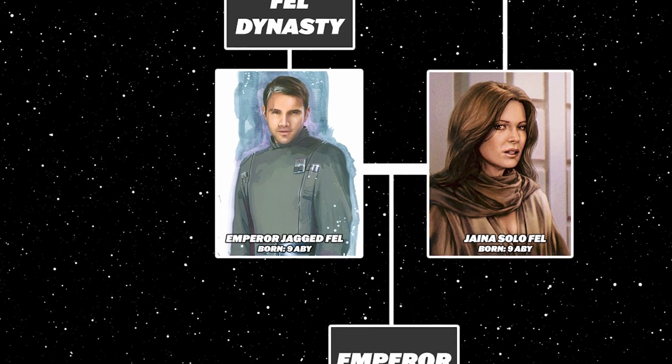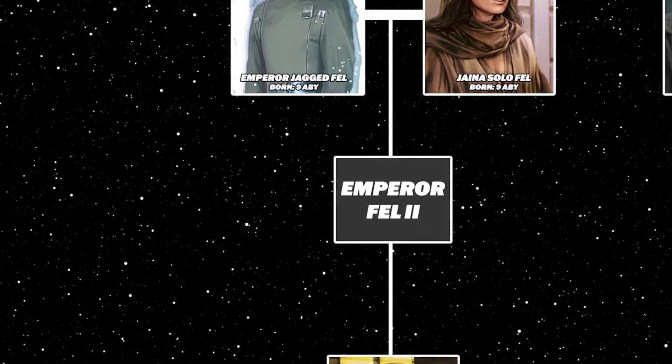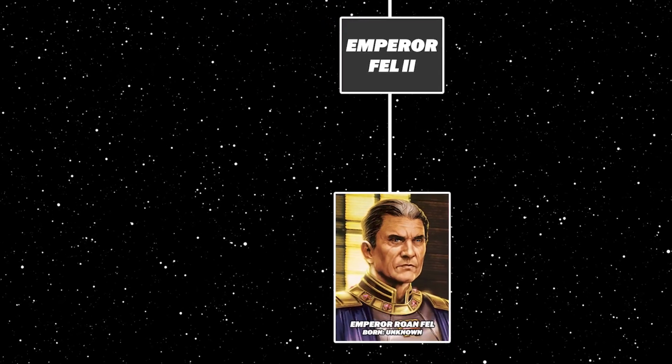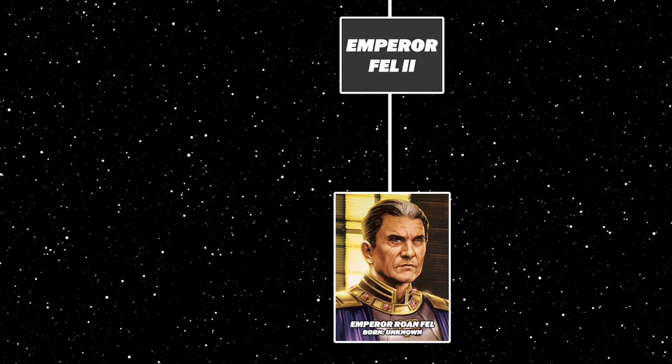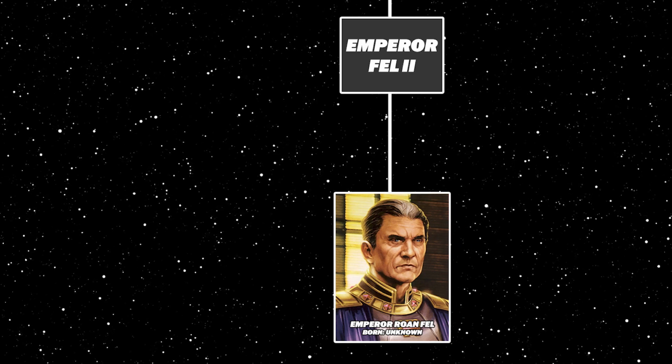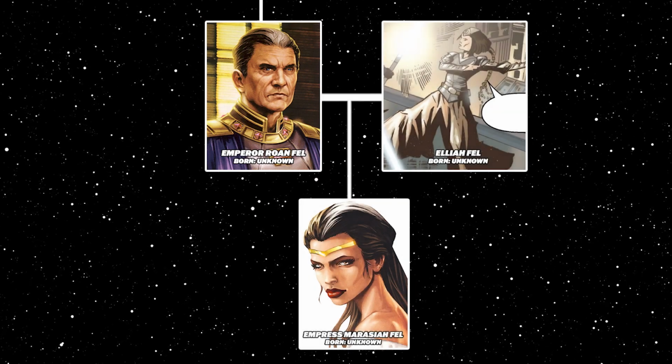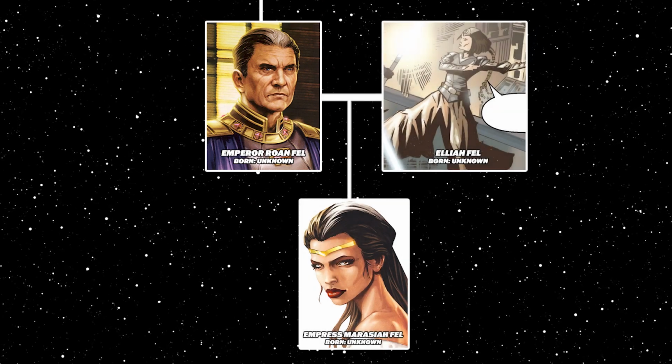He was followed up by Fel II, who we know very little about. Fel II's child was known as Rowan Fel, who was the third emperor of the Fel dynasty. Rowan Fel was emperor during what we call the legacy period of Star Wars Legends. Rowan married Elia Fel, and they had one child, Marasiah Fel.